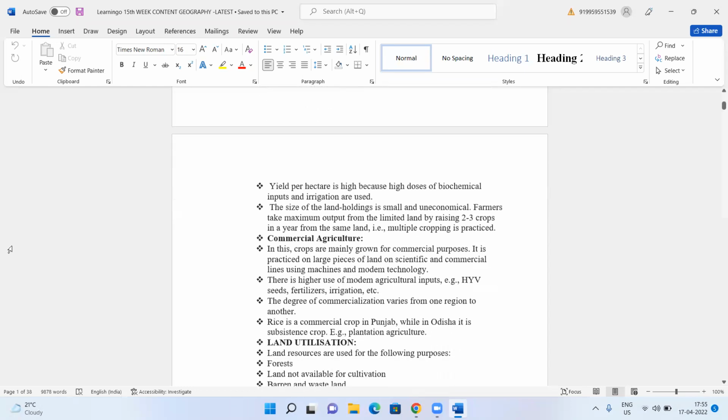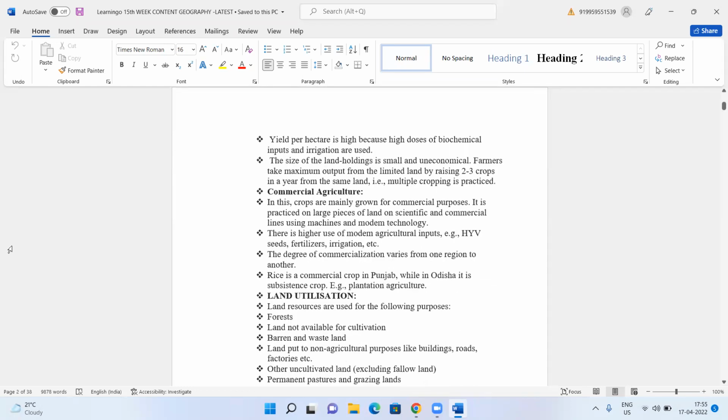Then you have commercial agriculture. In this, the crops are mainly grown for commercial purposes. So what is the difference between the three? Primitive is only for the family. Intensive is for the family as well as for selling purposes. But commercial agriculture is only for selling, not for family consumption. So, what are the crops here?